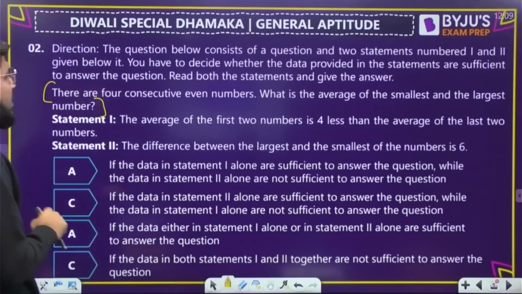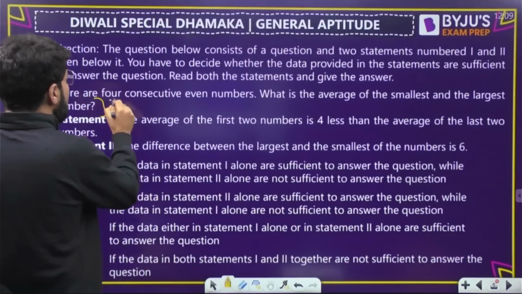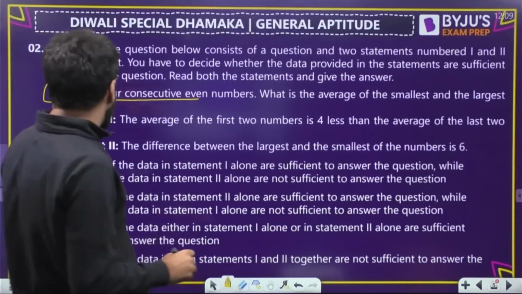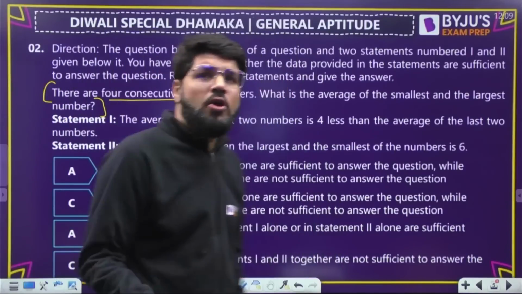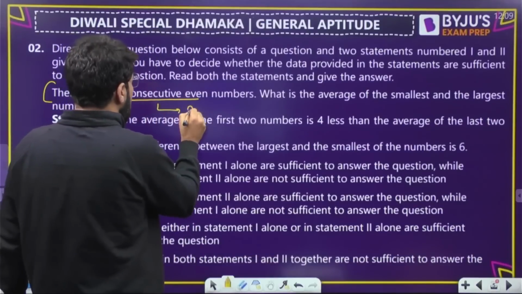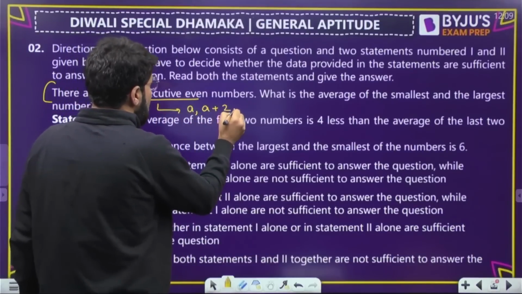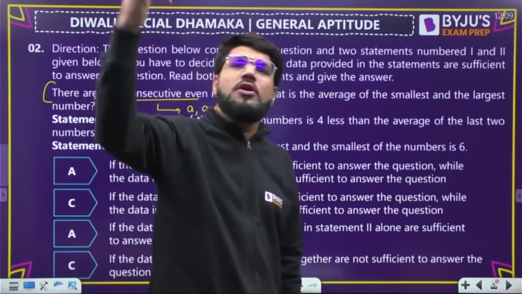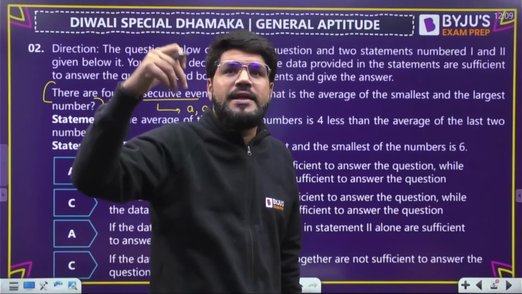There are 4 consecutive even numbers. What is the average of the smallest and largest number? So how can you take 4 consecutive even numbers? Suppose I don't say the first even number, any 4 consecutive even numbers like 12, 14, 16, 18, like anything.